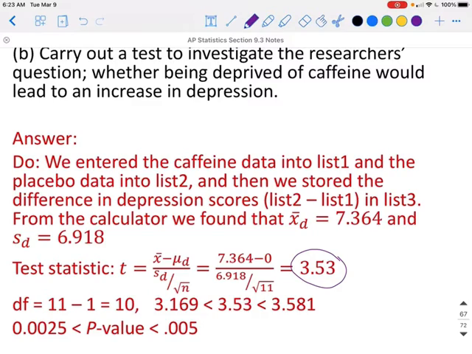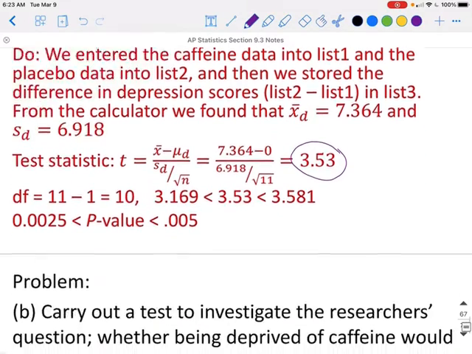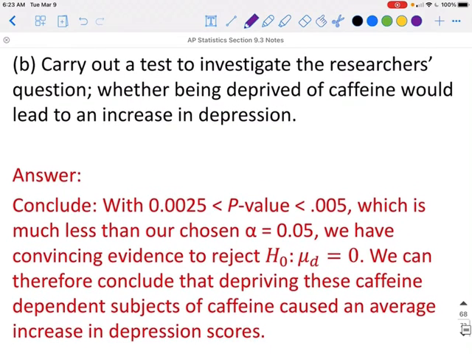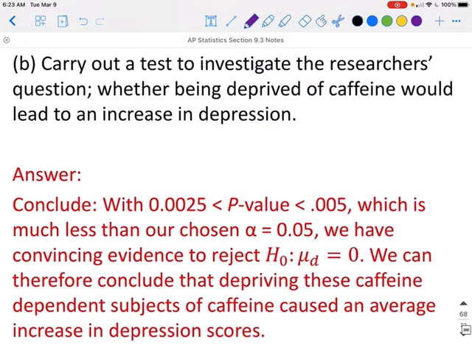Now we can write our conclusion. With a p-value between 0.0025 and 0.005, this is going to be less than our chosen alpha level of 0.05. We can reject the null hypothesis. We can therefore conclude that depriving these caffeine-dependent subjects of caffeine causes an average increase in the depression scores.